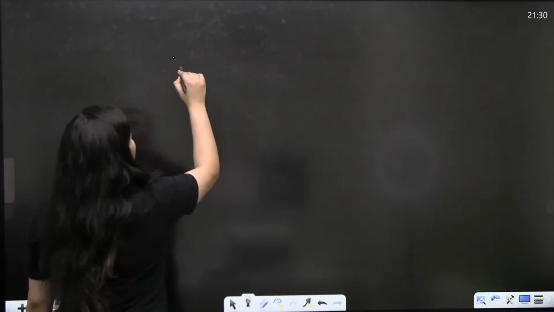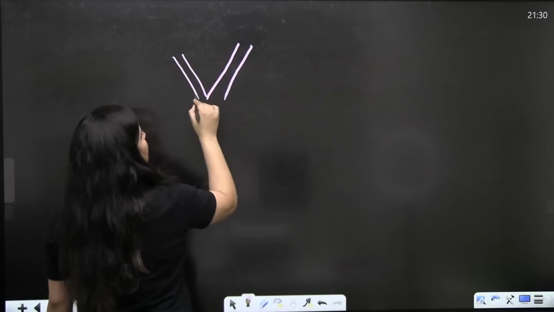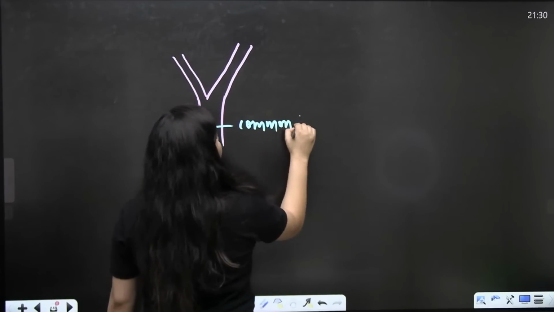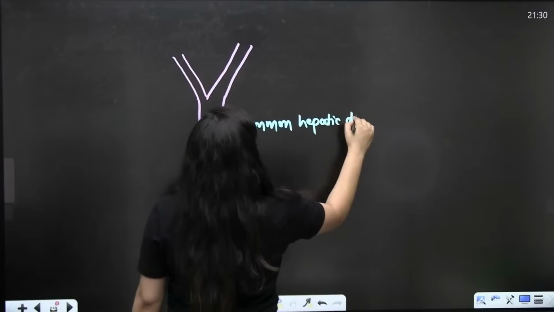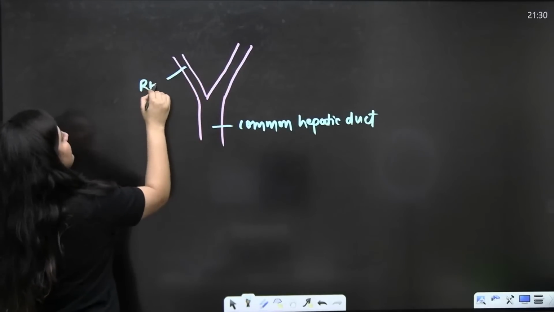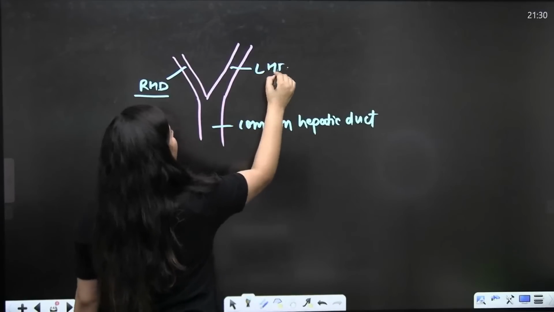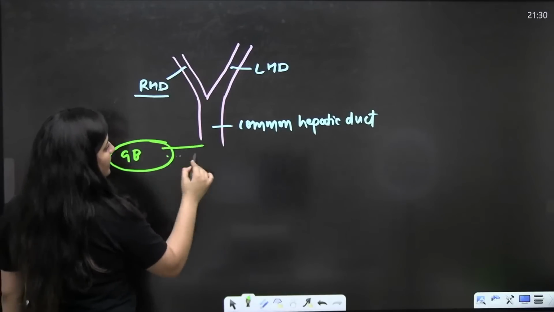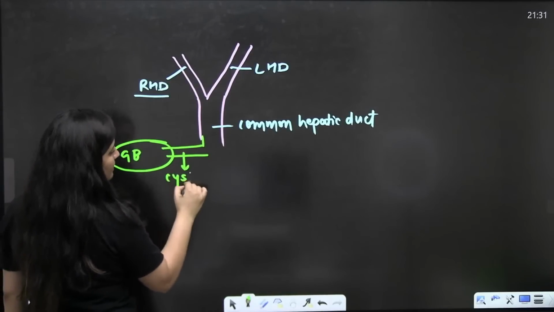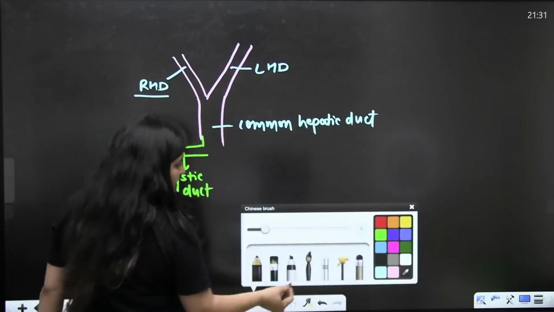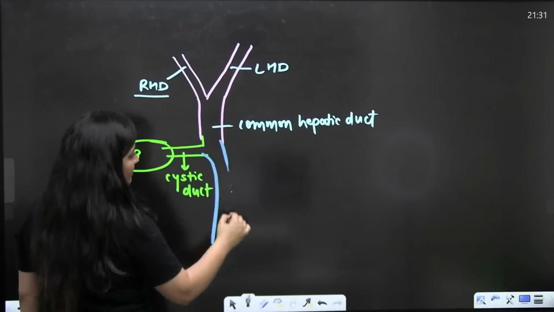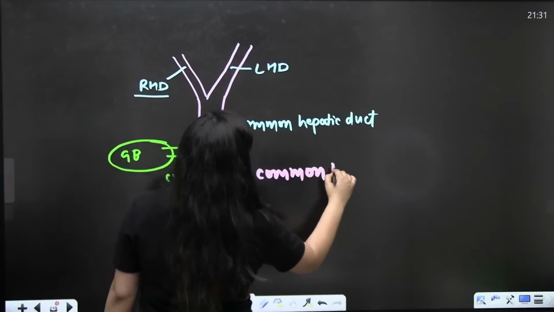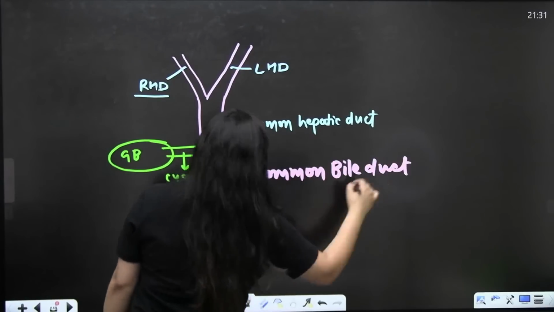So do you remember the duct tree? The right hepatic duct and the left hepatic duct join and form the common hepatic duct. Here we have the gallbladder, and here the cystic duct. Both of them will join and form the common bile duct.